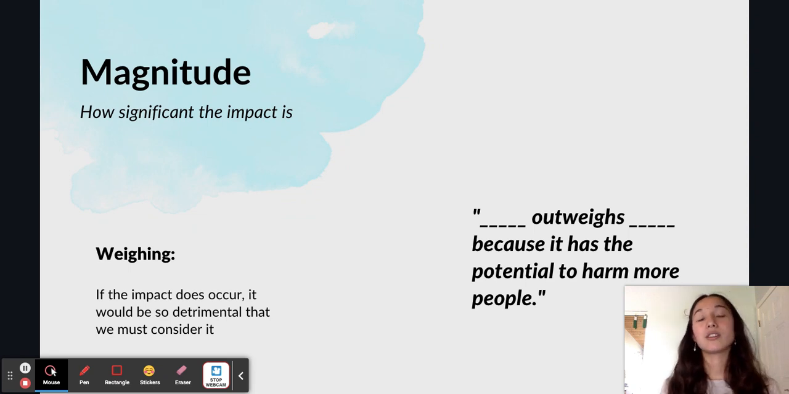Now, let's say that there's an argument on the government team's case that states that 10,000 people will be harmed. On the other hand, the opposition team has an argument that says that 20,000 people will be harmed. In this case, the impacts on the off case outweigh the impacts on the on case on magnitude because the off case has the potential to harm more people.